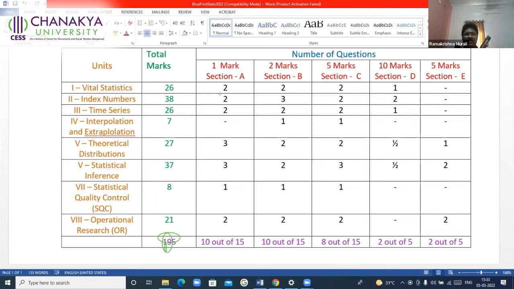Suppose you decided to answer from the first section, section A. How many will you have to answer? You will have to answer 10 out of 15.